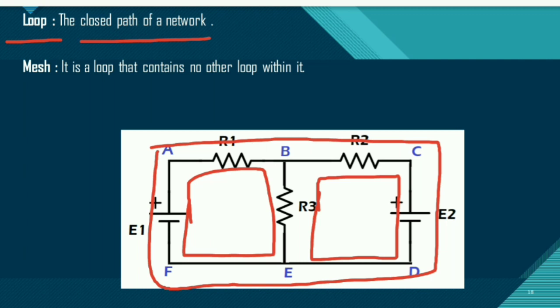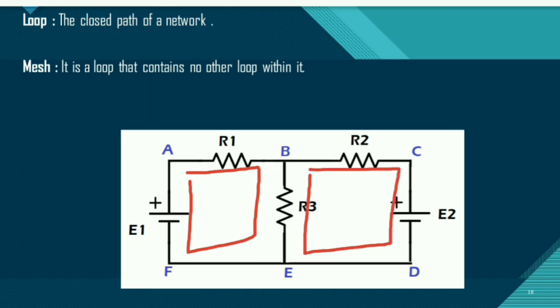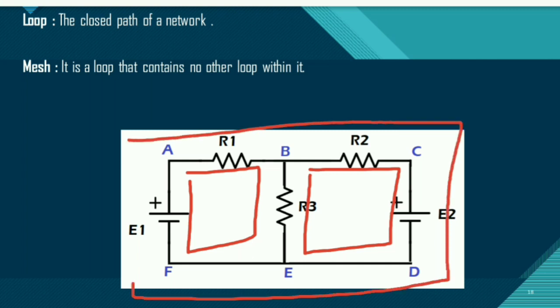So here I have 3 loops. First is A, B, E, F, A. Second is B, C, D, E, B. Please don't bother about the direction, whether clockwise or anti-clockwise. You can take any direction, that doesn't matter. And the outer loop, the third loop, is A, B, C, D, E, F, A. So these are the 3 loops in this circuit.